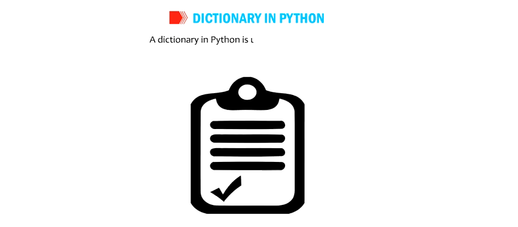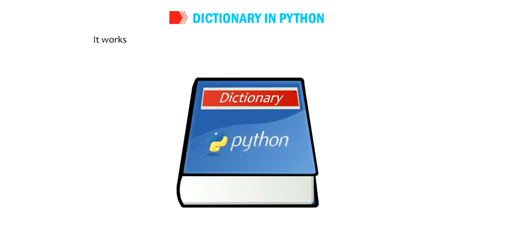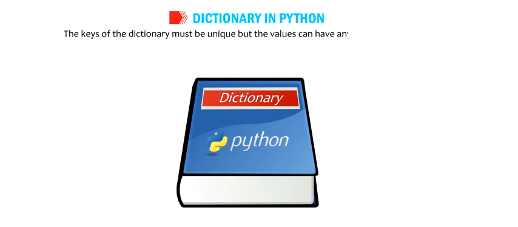A dictionary in Python is used to create records. It works in Python in a way that is similar to the dictionary in the real world. The keys of the dictionary must be unique, but the values can have any data type, strings, integers, and can also be repeated. Creating a dictionary.